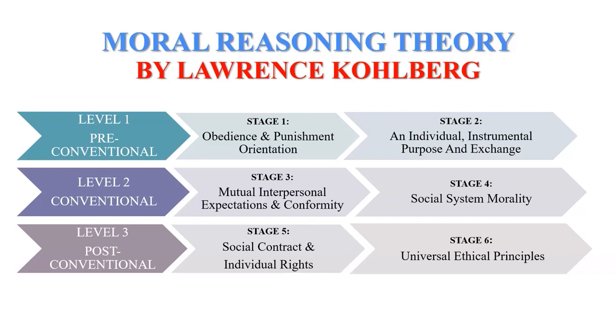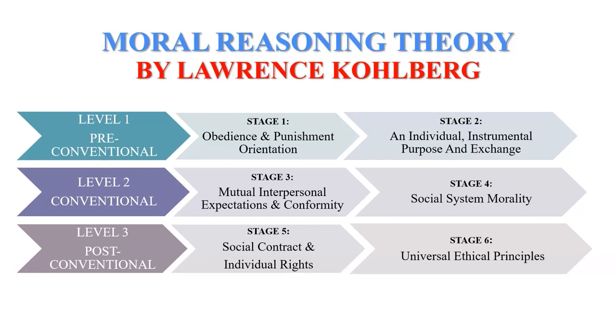Stage 2 is individual instrumental purpose and exchange, where people consider their own interest and needs while also recognizing the importance of reciprocity and fairness. For example, a child follows a rule to get a reward, like, if I eat the bowl of veggies, mama will reward me with a bite of chocolate.